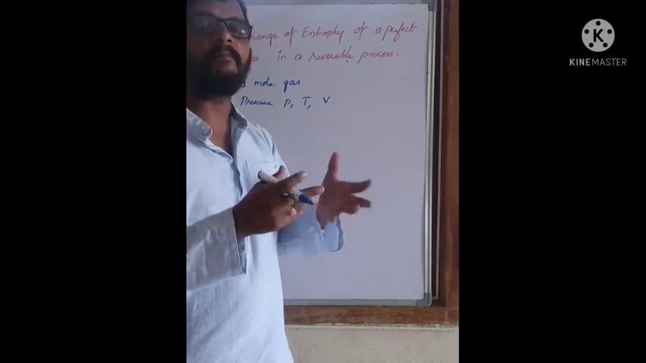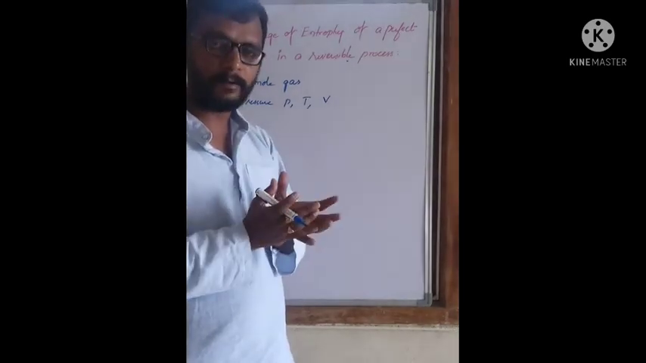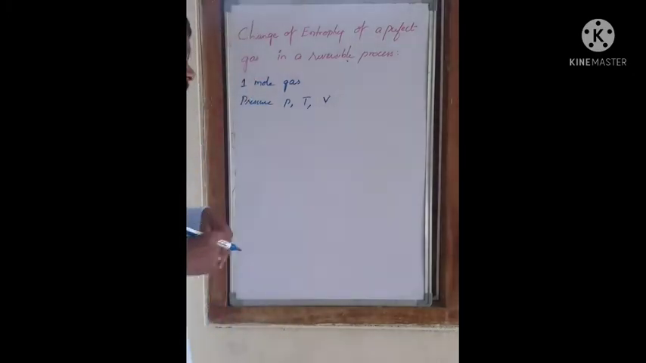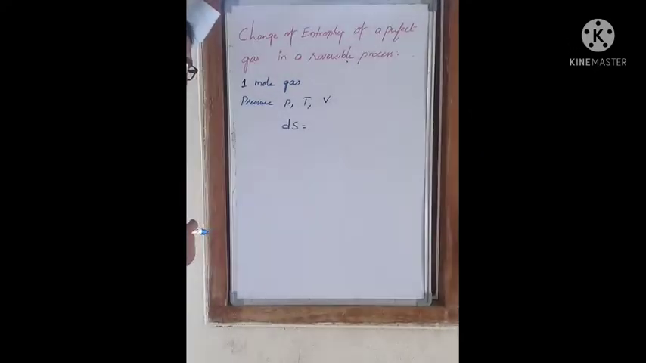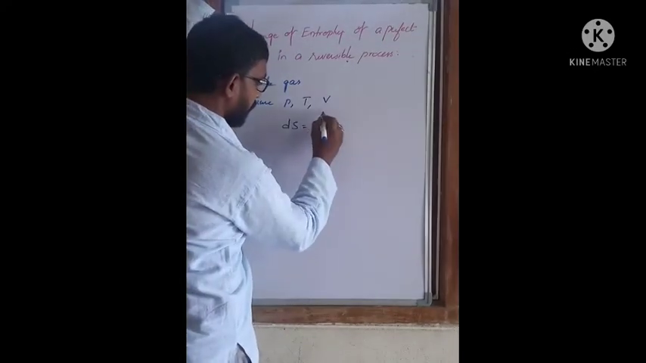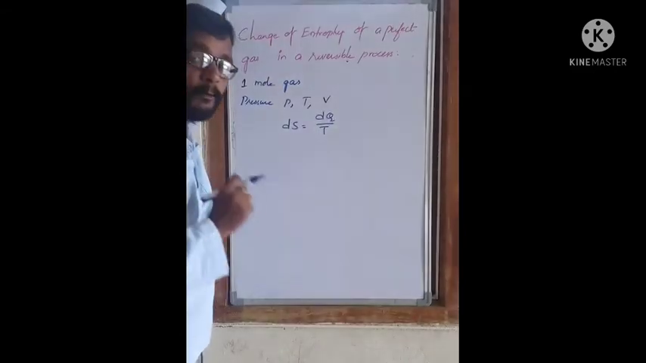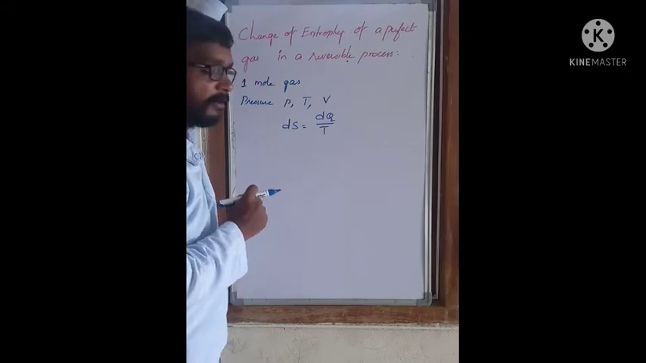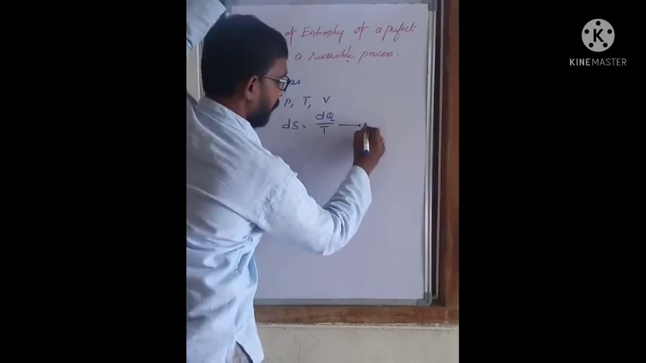Now let us give a small amount of heat to the gas. In that case, the change in entropy can be written, according to the formula, as dS equals dQ by T. Let us assume this is equation number 1.